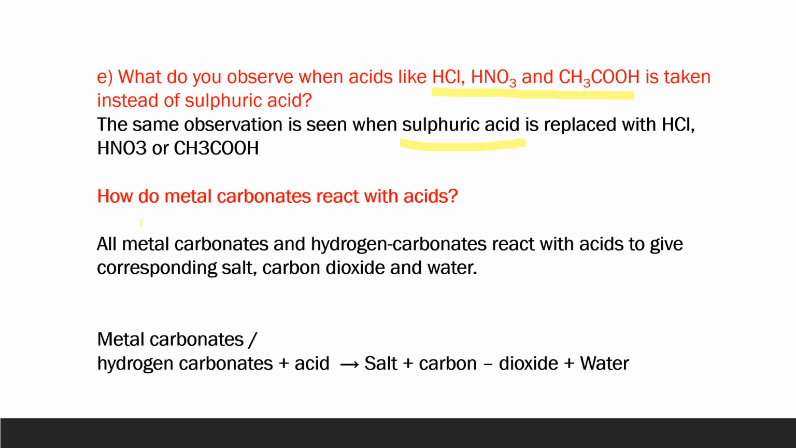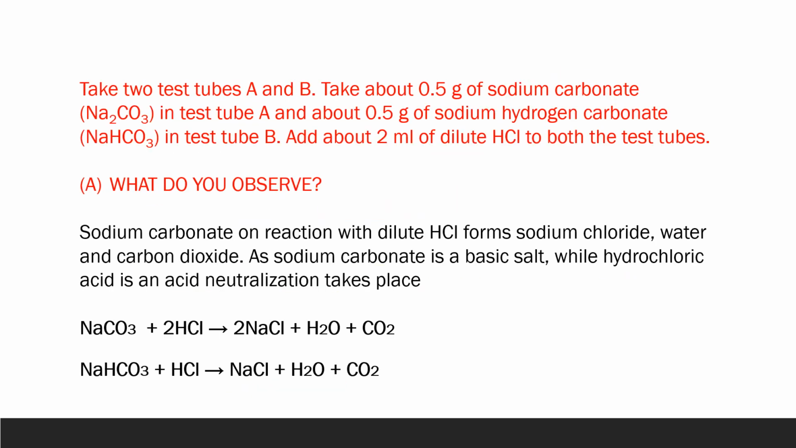Now let's see how metal carbonates react with acids. All metal carbonates or hydrogen carbonates react with acids and produce the corresponding salt, carbon dioxide and water. And this is the general reaction that we can write. Again we will do an activity to prove this particular reaction.